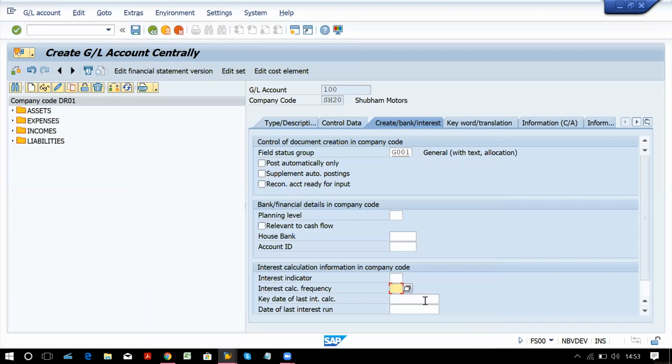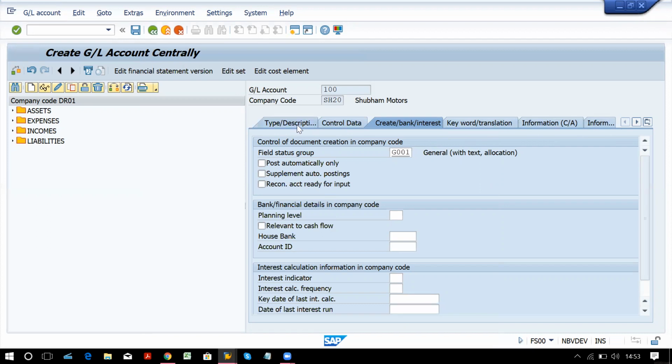If you have configured your interest calculation procedure properly without error, then the dates will get updated over here: key date for last interest calculation and date of last interest run. If there are some errors, you have to enter the dates manually. This is for loan accounts. All other tabs you can ignore. Only these 3 tabs are important.